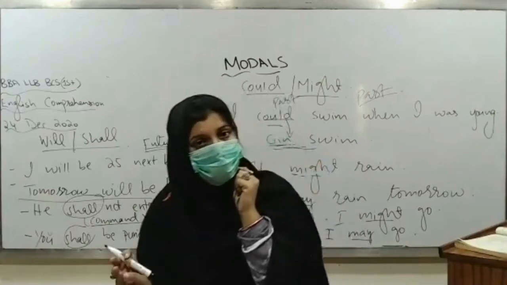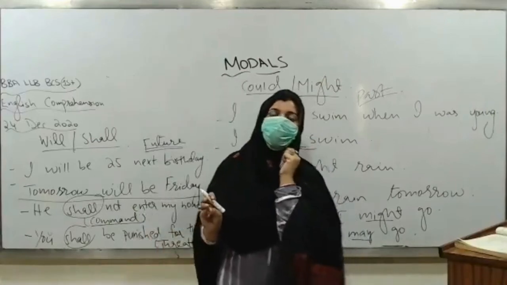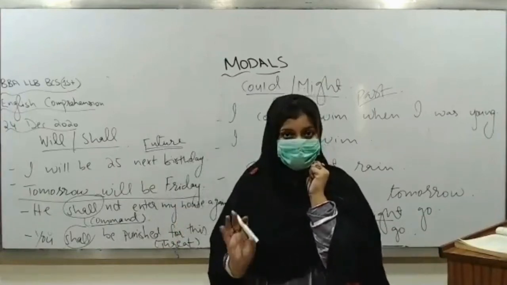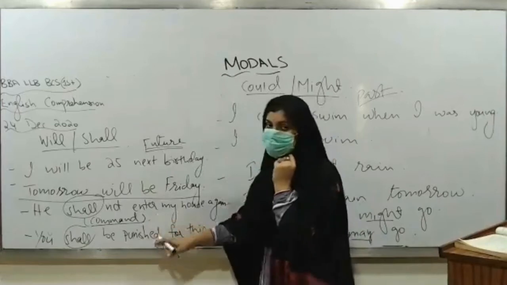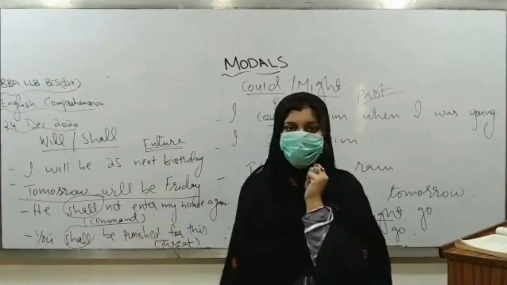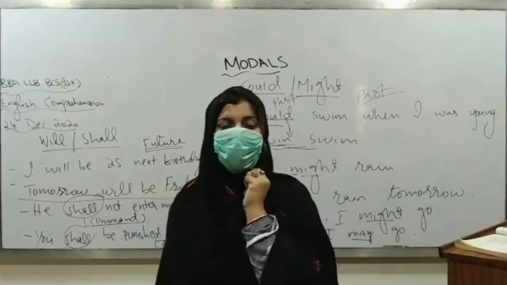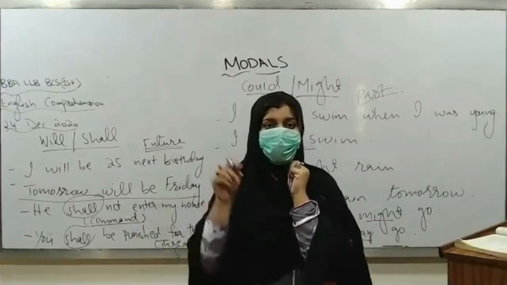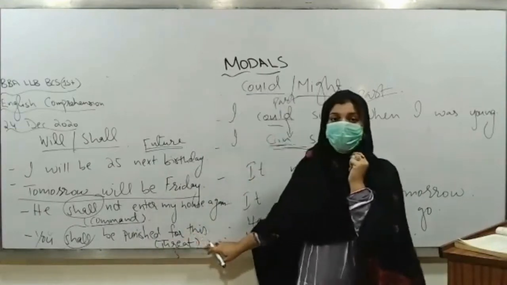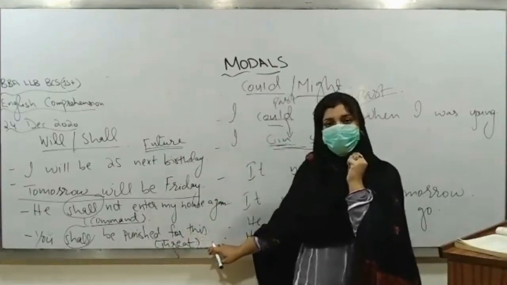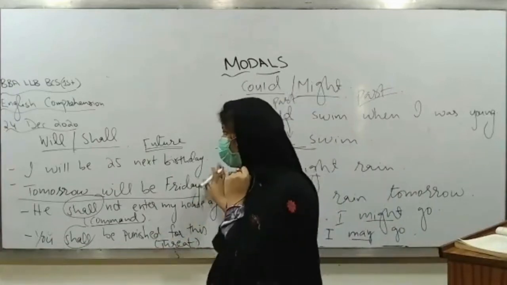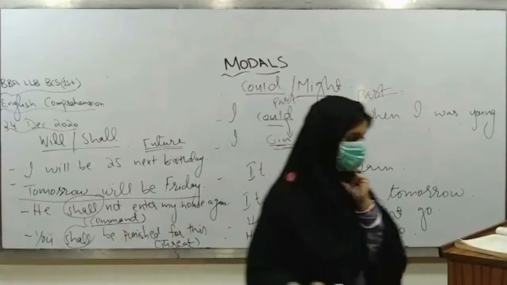ठीक है? Common use of will and shall is that they are used to express anything that is related with future. Clear? अब यहाँ पे हमने दो और uses shall के देखने हैं। One use of shall is that it is used for command or order. जब भी आपने कोई command और order देना है तो वहाँ पे it's better to use shall. ठीक है? And whenever you want to use threat, आप किसी को धमकी दे रहे हैं, so there you should better go for shall. So are you clear about these uses of will and shall?